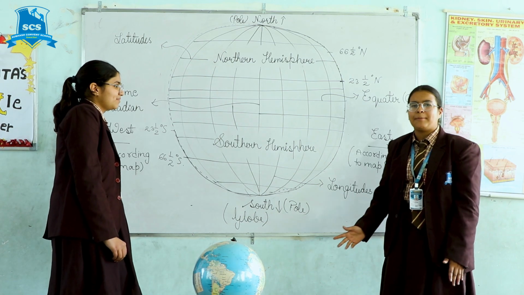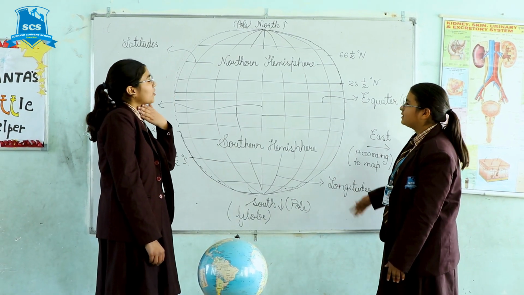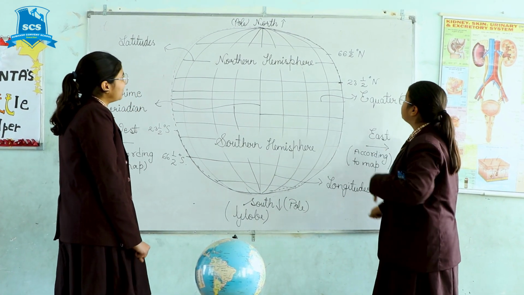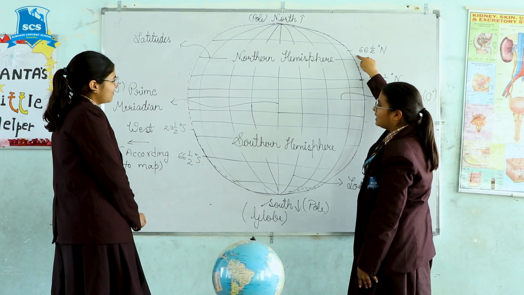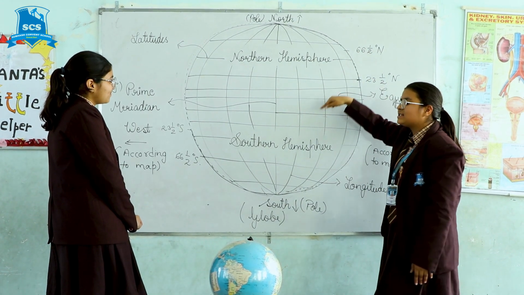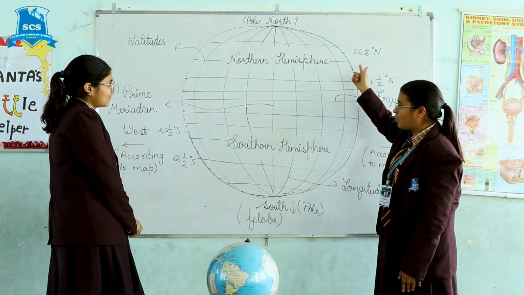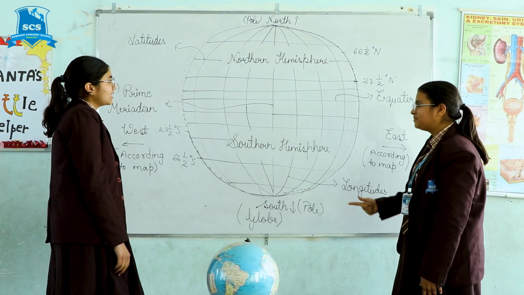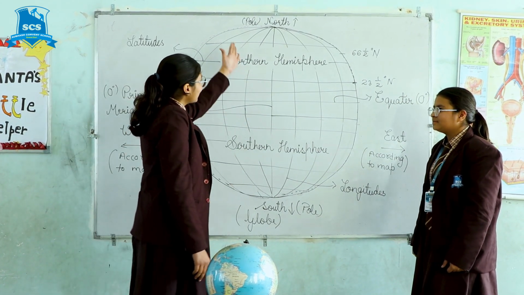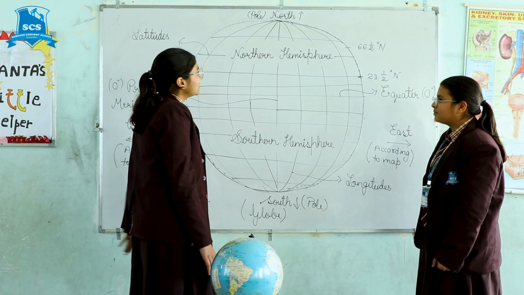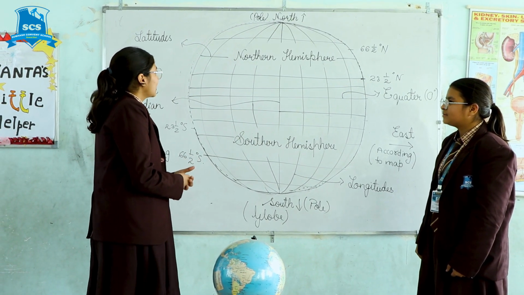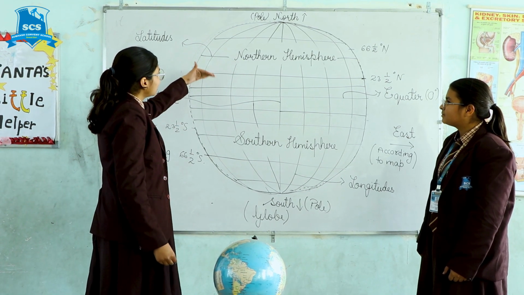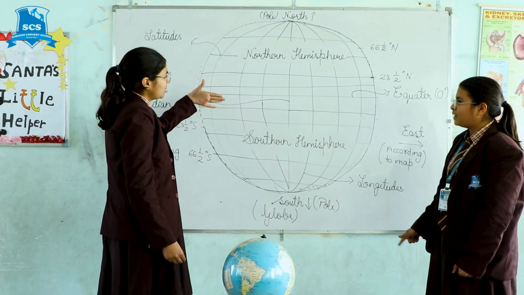What is the polar zone, temperate zone and torrid zone? The region between the North Pole and the Arctic Circle is known as the polar zone. It is the coldest part of the atmosphere. Now comes the temperate zone. India lies half in the temperate zone and half in the torrid zone.